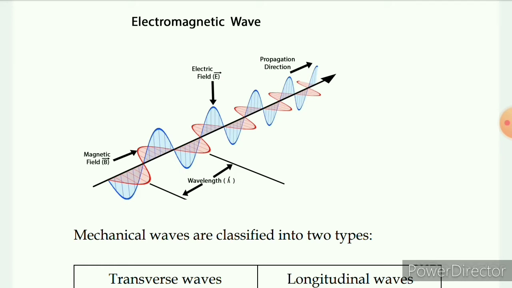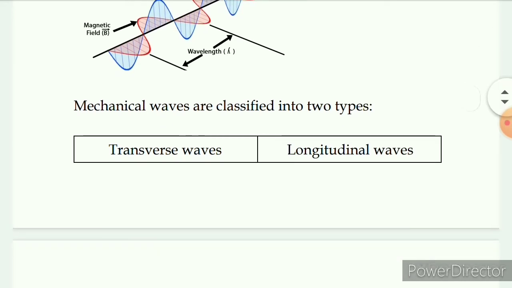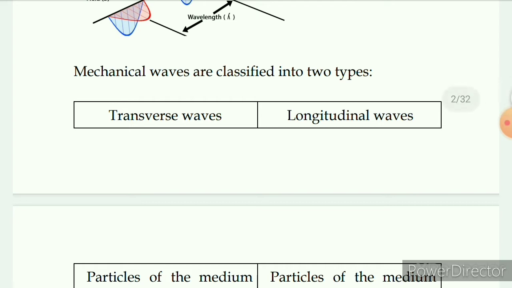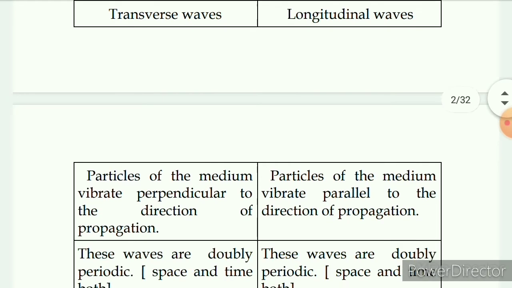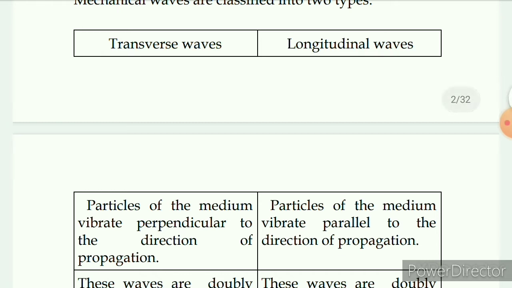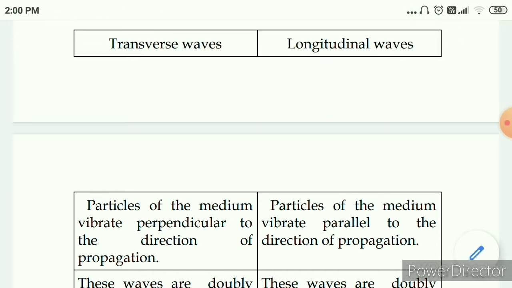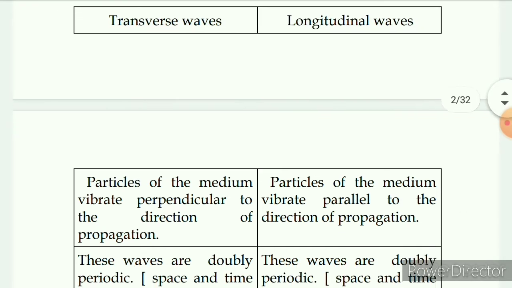Transverse means that vibrations are at right angles to the direction of propagation. Whereas mechanical waves, in which you actually need a medium and the particles of the medium for the propagation of waves, will be classified into two types. The first, we have said, is the transverse type of waves. The other is called the longitudinal type of waves.